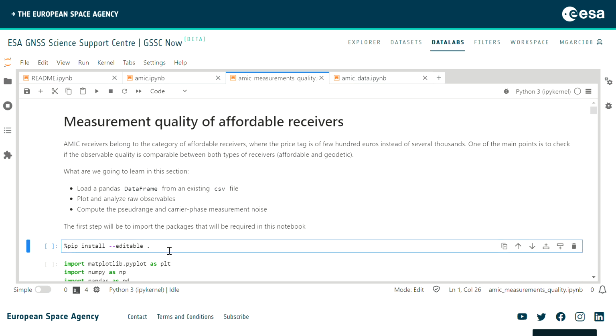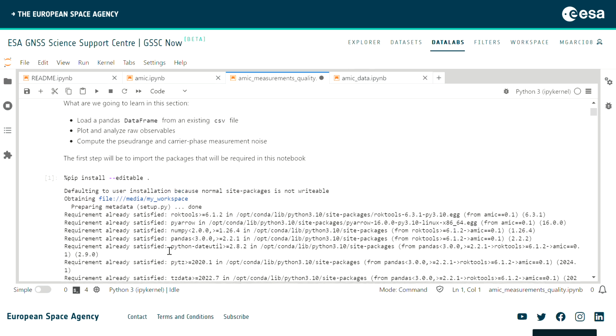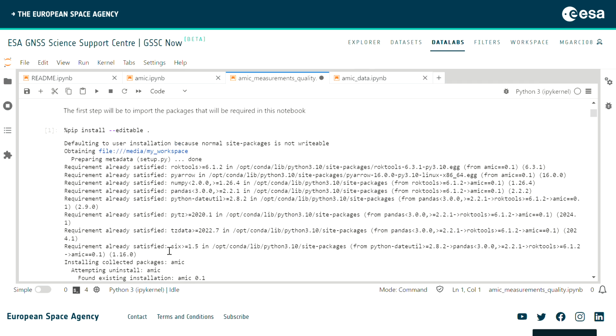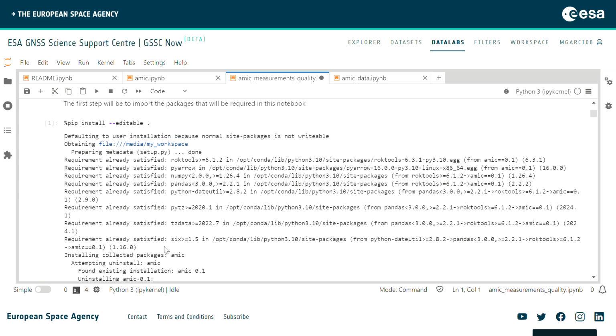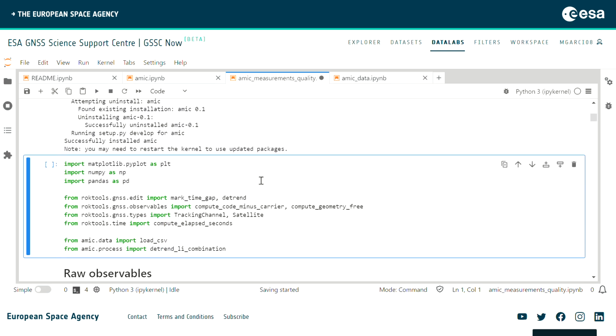So let's start. First, as usual, we are going to install the local package that we developed for this workshop. As you recall, this is a source file that is installed along with the relevant dependencies into this session. And then we are going to import several modules.